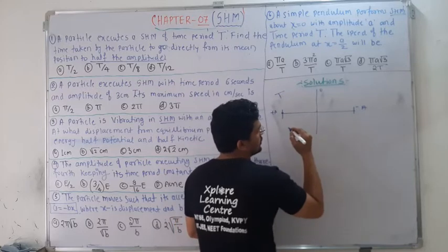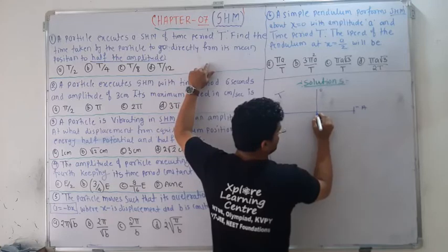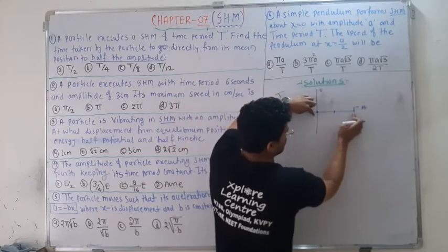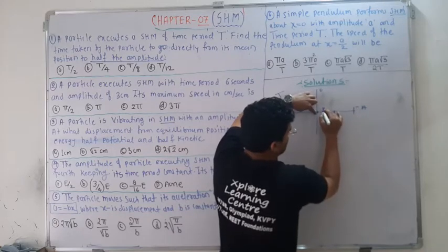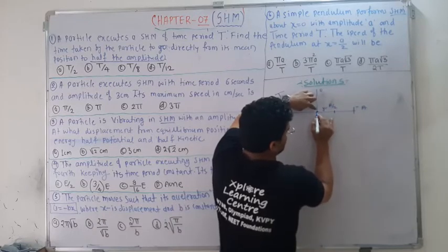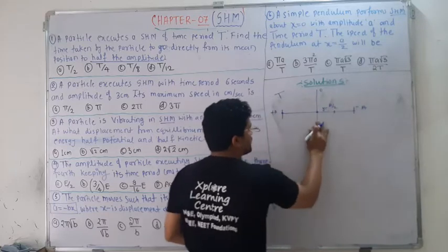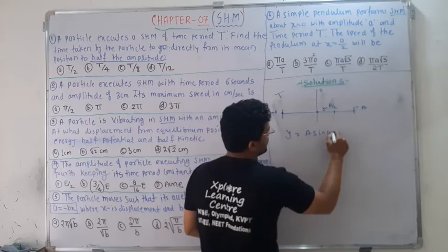Now our job is to find the time required to move the particle from here to half of the amplitude. This is the total amplitude, so half of the amplitude means this much. That can be written as y equal to A by 2. To cover the distance from here to here, what is the time required? We can use the equation y equals A sin omega t.